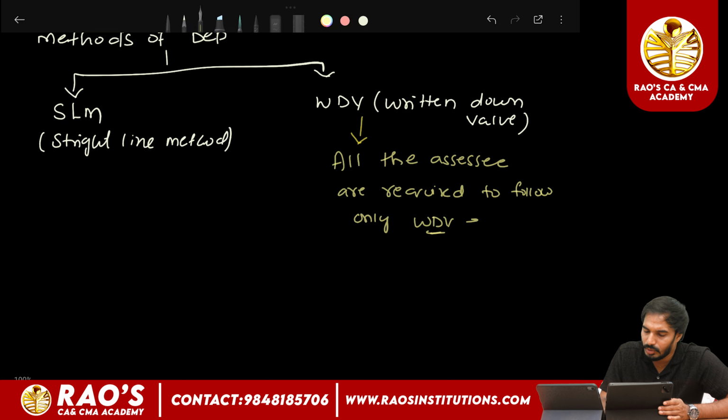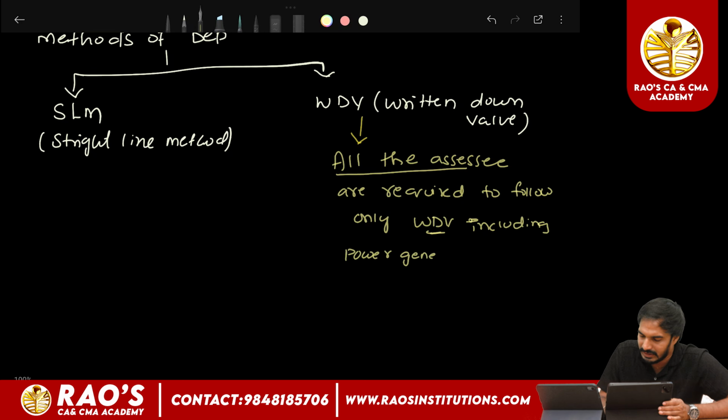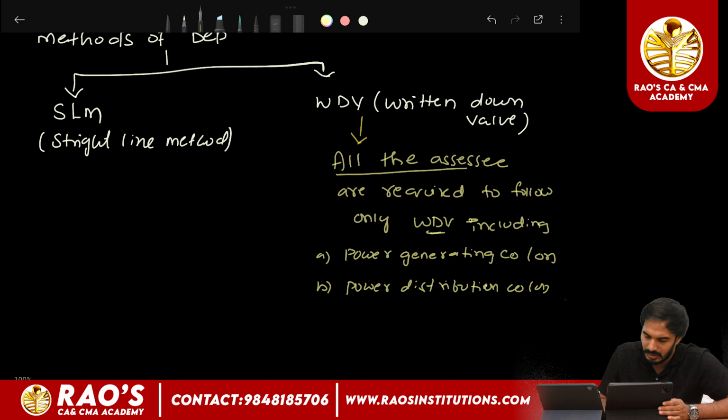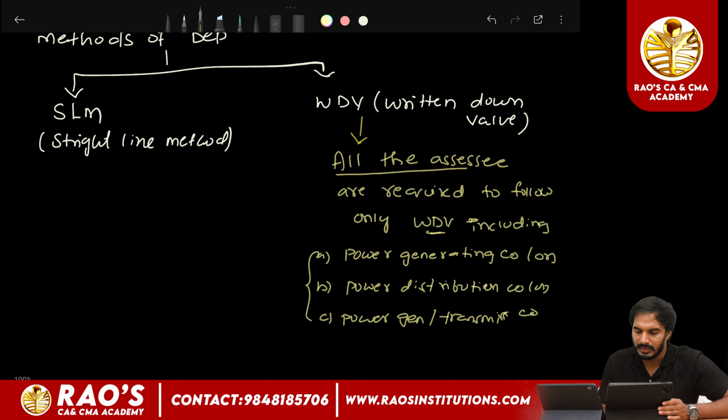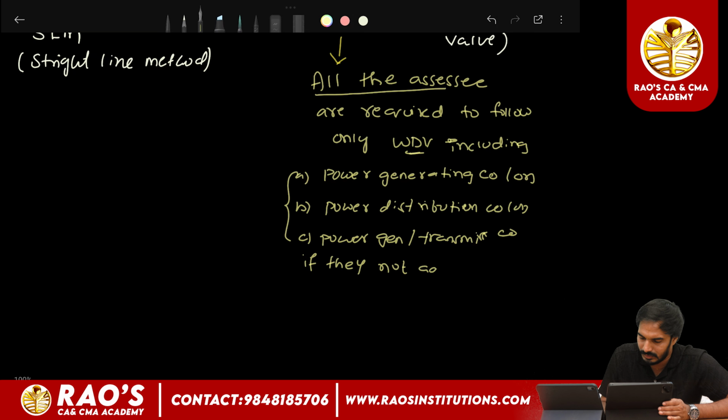But who is required to follow WDV method? All the assessees are required to follow WDV method in order to compute the depreciation, including power generating companies, or power distribution companies, or power generation or transmission companies, or both, if they have not adopted SLM.